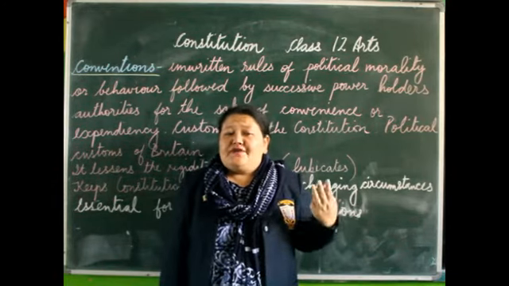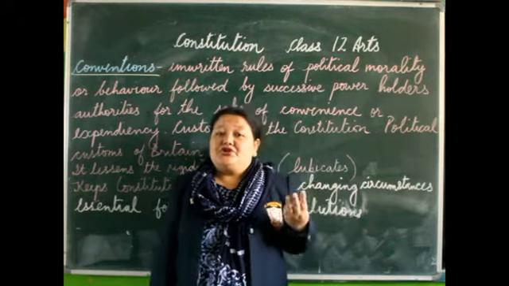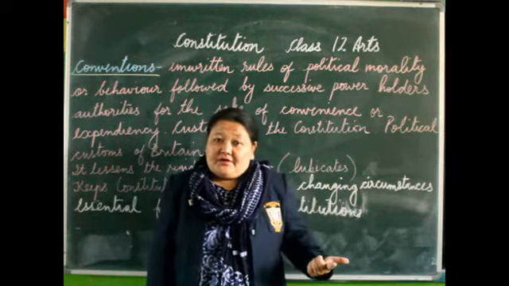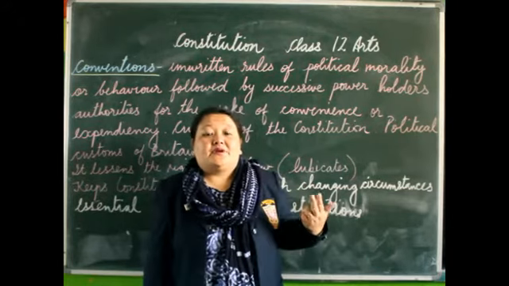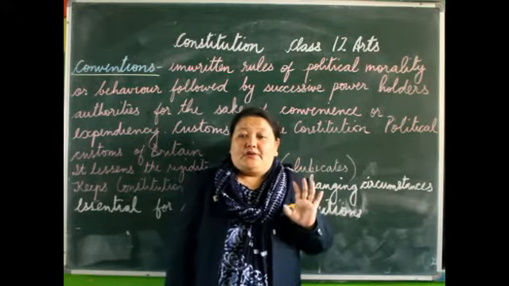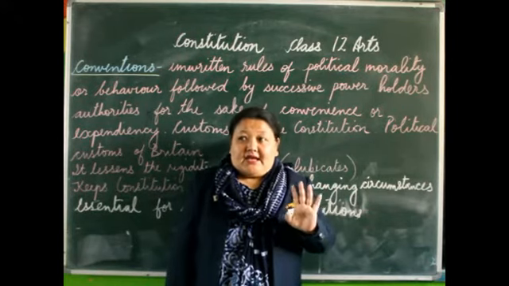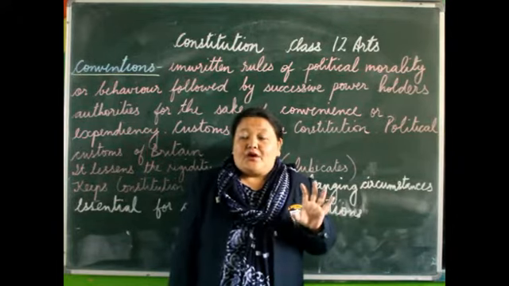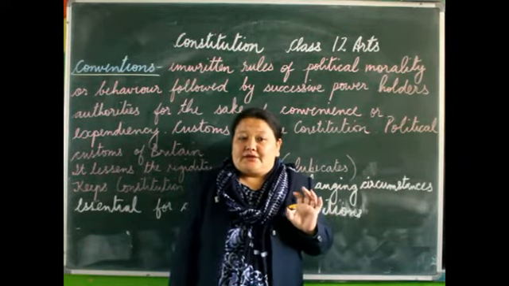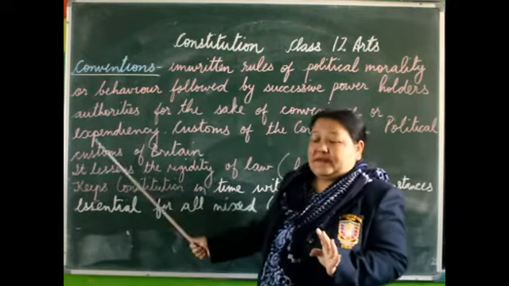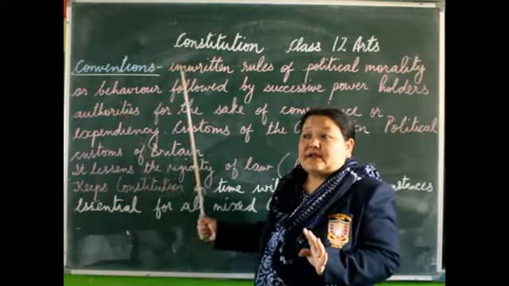So these three forms of government function together: the monarchical, the aristocratic, and the democratic. That is possible only with the help of conventions. Had there been no conventions, it would have been very difficult for a mixed form of government to come into existence. Okay?